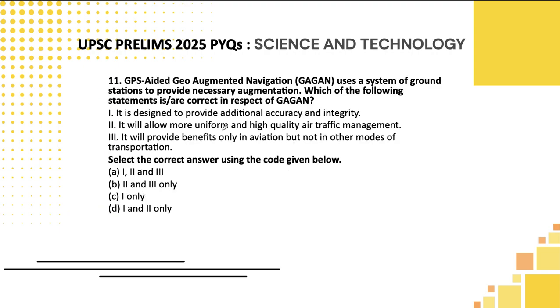11th one. GAGAN uses a ground system of ground stations to provide necessary augmentation. Which of the following are correct with respect to GAGAN? It is designed to provide additional accuracy and integrity. It will allow more uniform and high quality air traffic management. Let's hold on and move to the third one, students. It will provide benefits. "Only" is a negative keyword.